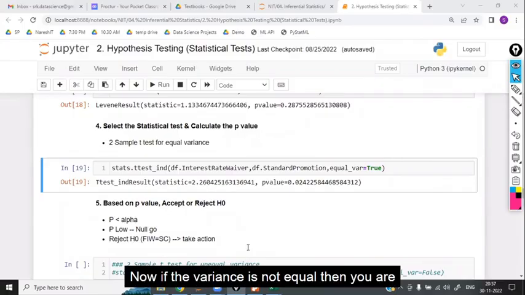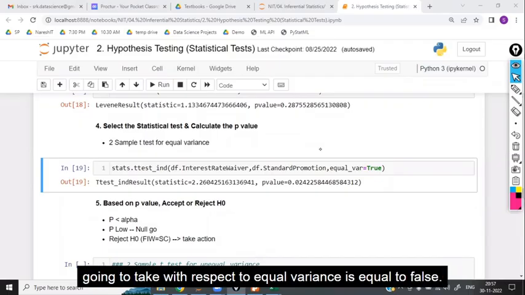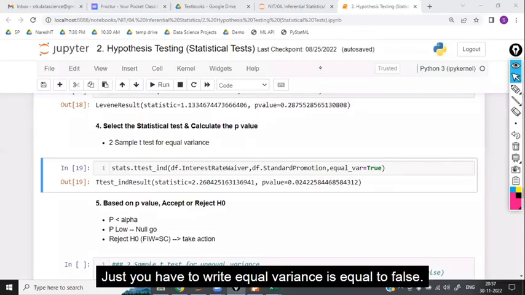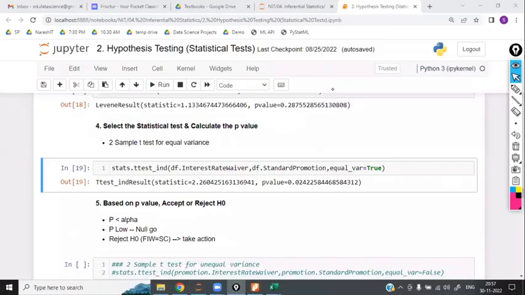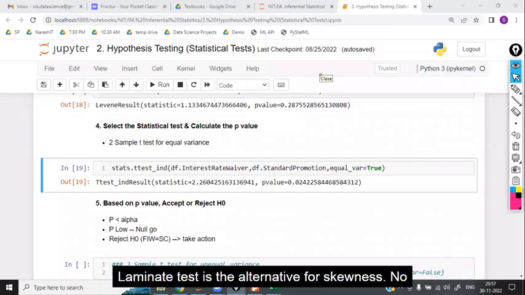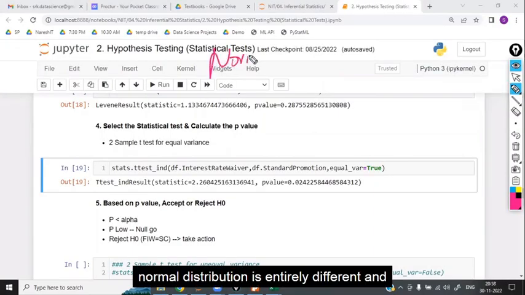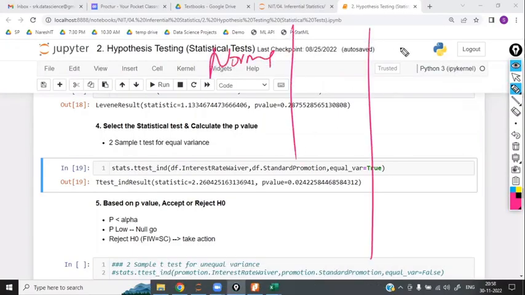Now, if the variance is not equal, then you are going to take equal variance is equal to false. That's it. Just you have to write equal variance is equal to false. Is Levene's test the alternative for skewness? No, skewness is for normal distribution. Levene's test is for variance. Normal distribution is entirely different and this one is entirely different.